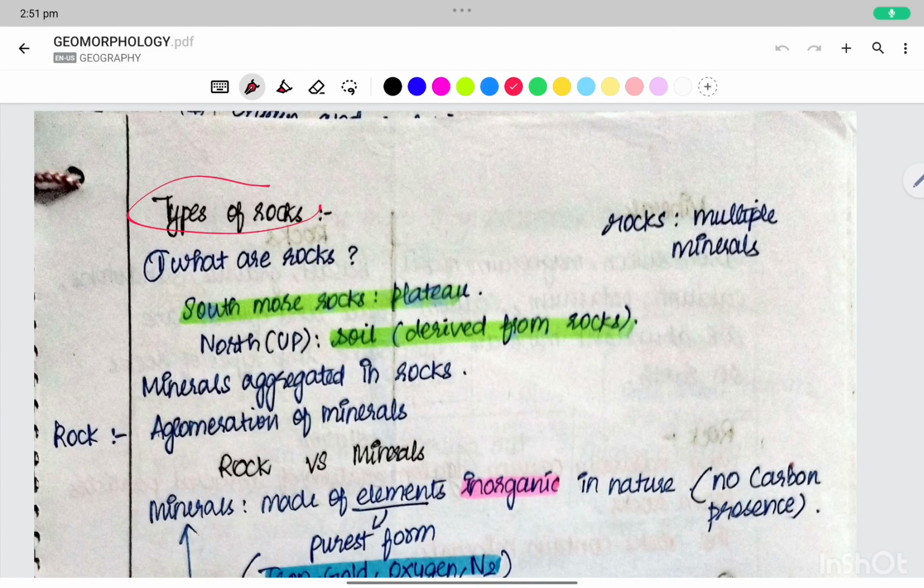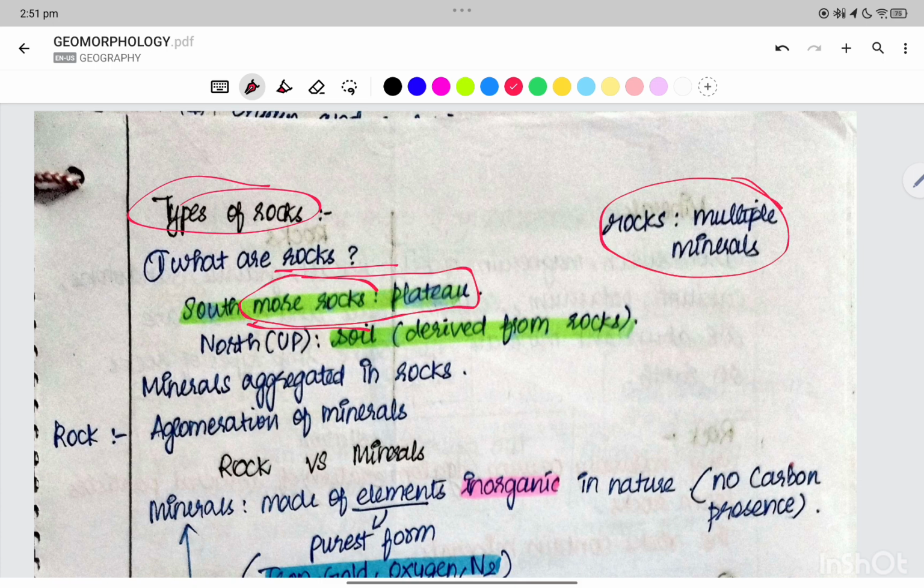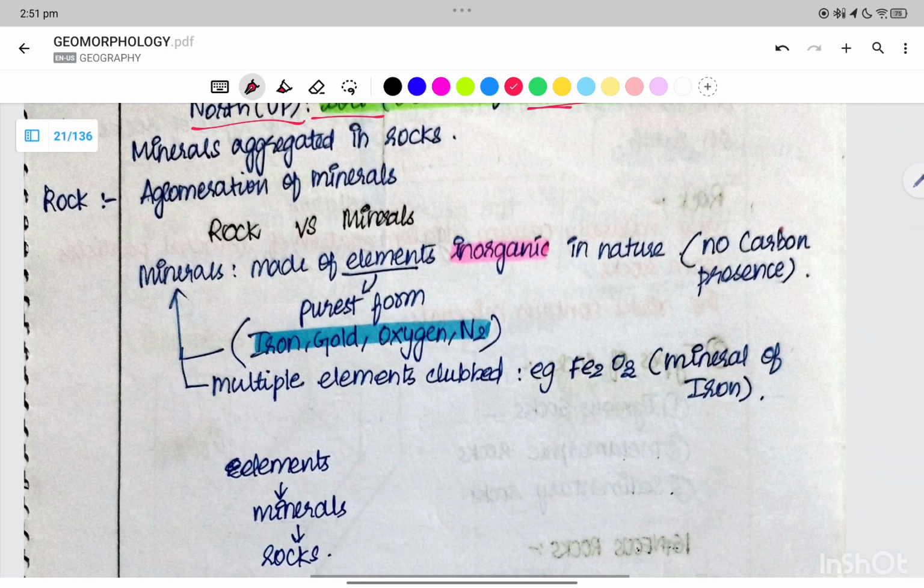Now, the types of rocks. What are rocks? Rocks consist of minerals. In the south, the land is made up of rocks, which is the plateau. In the north, it is the soil which is derived from the rocks. Minerals are aggregated in these rocks, an agglomeration of the minerals.